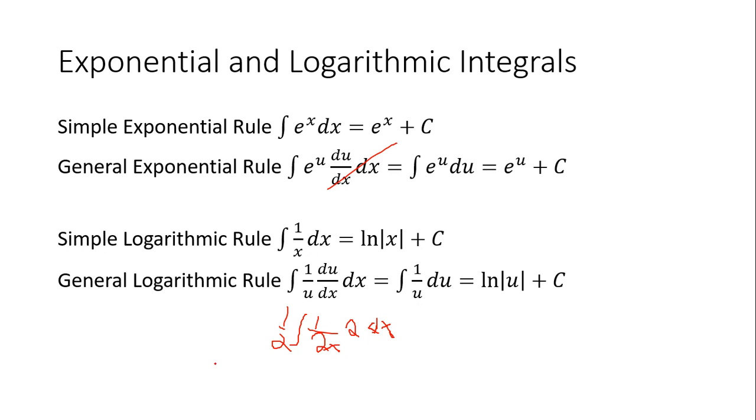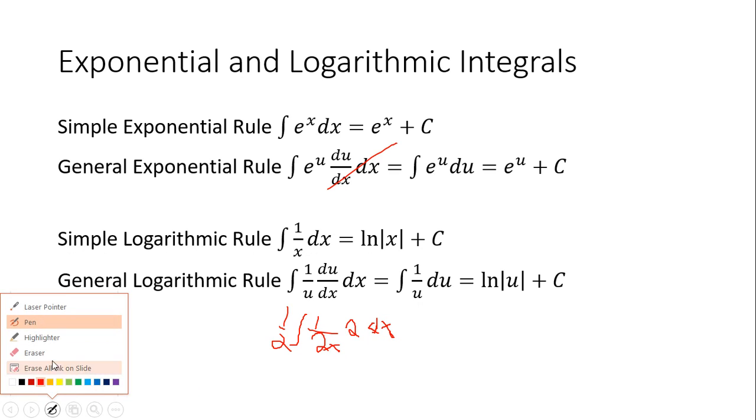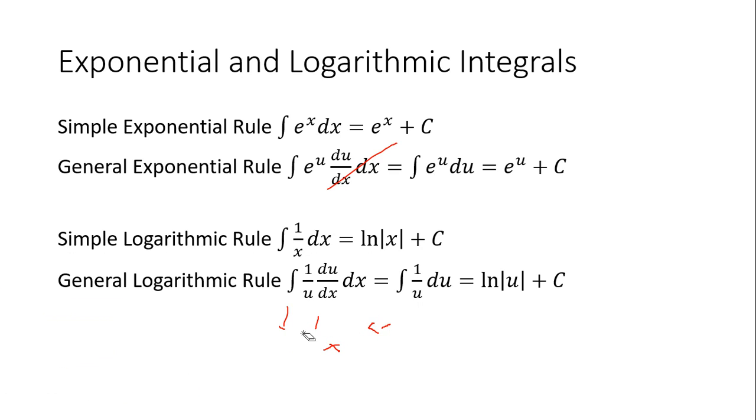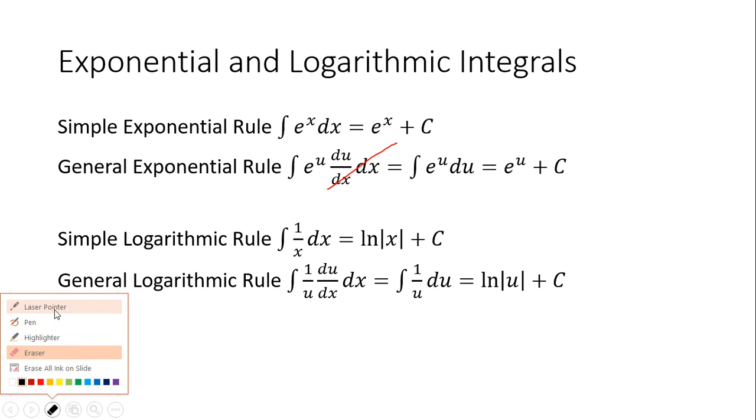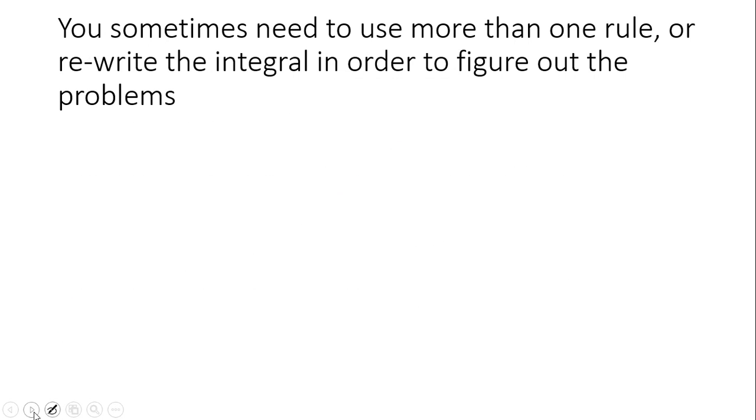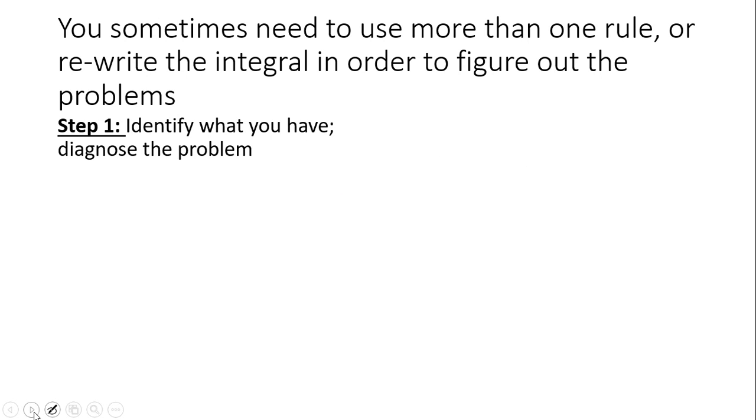Okay, we could have a bunch of different things, but the idea here is the same general idea that I got you guys into the habit of thinking when we were doing derivatives. Sometimes you need to use more than one rule, so you really need to do a good job of diagnosing what is going on within the problem. Okay, so we need to rewrite sometimes. For example, if you have a negative exponent, it's always really good to rewrite. If you have a square root sign, it's always really good to rewrite. Remember, the square root is a half exponent.